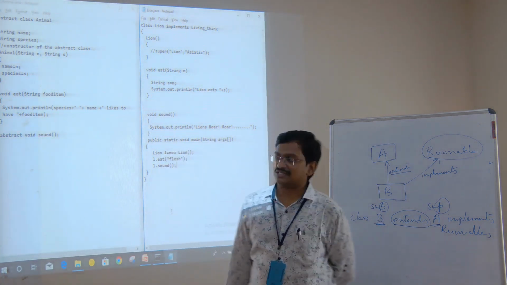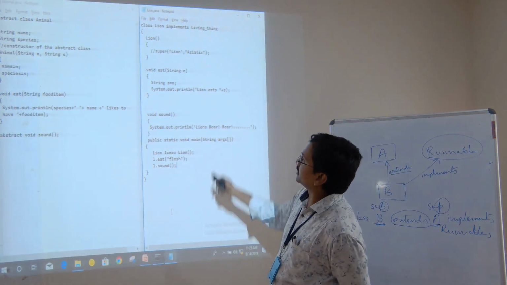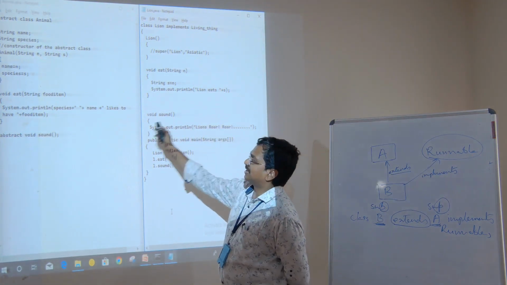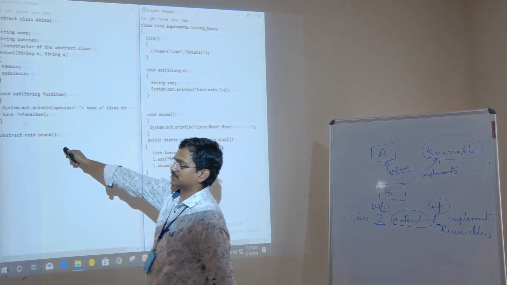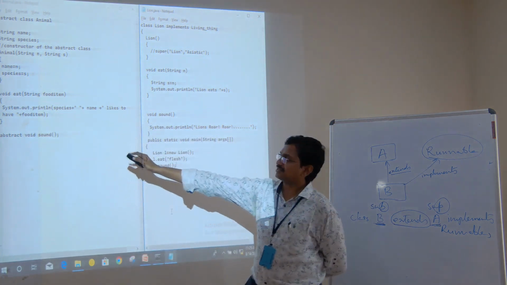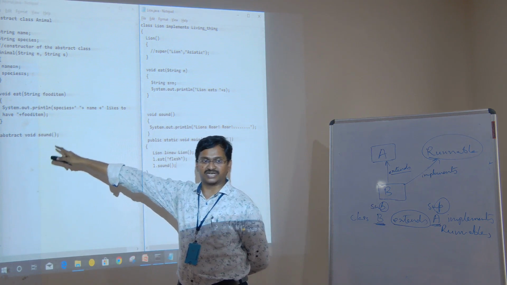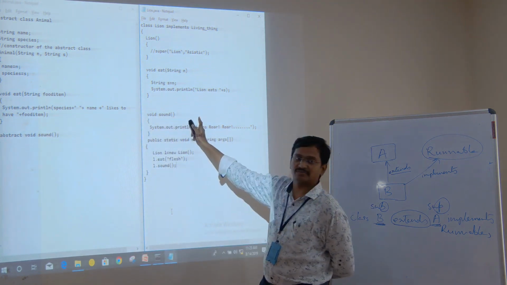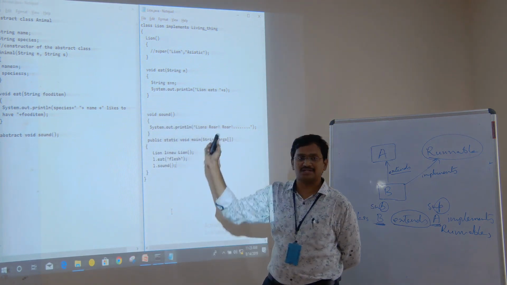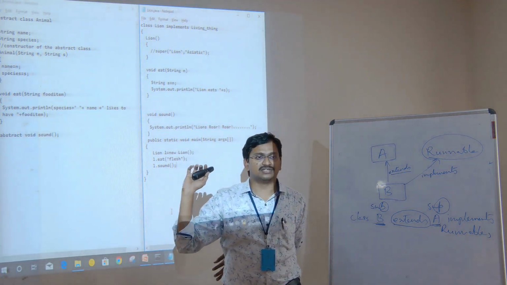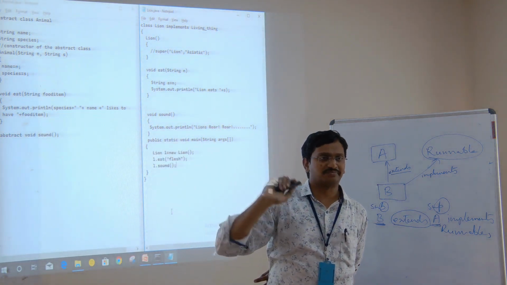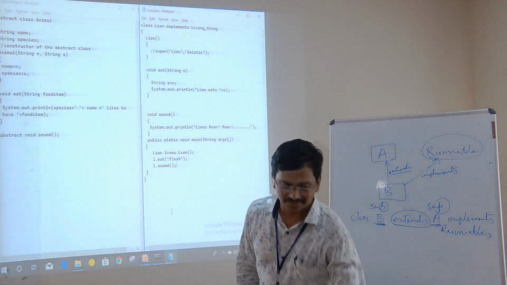This is one simple example. So we can see clearly sound here and sound there. As there is the abstract keyword, the sound method should compulsorily be there in the subclass also, or else there is no use of the abstract concept. This is one simple example.